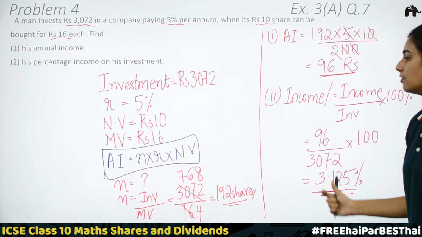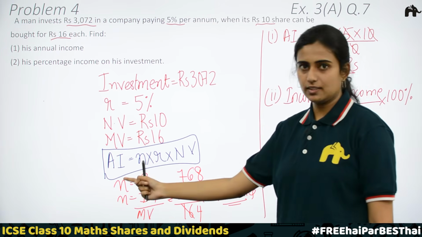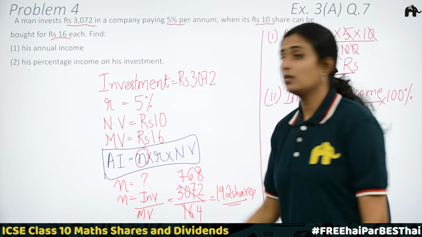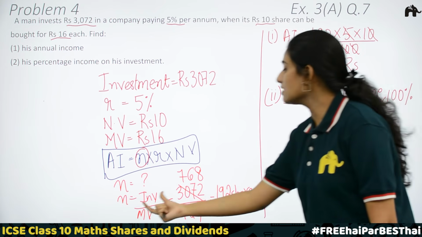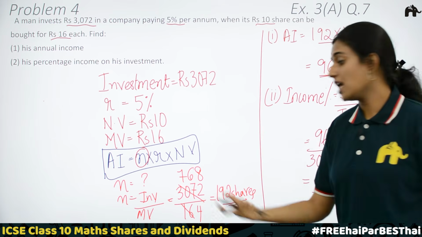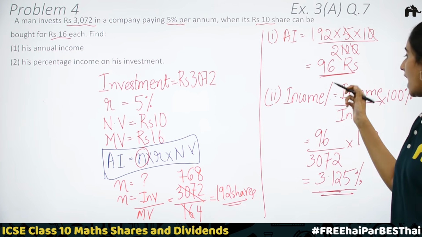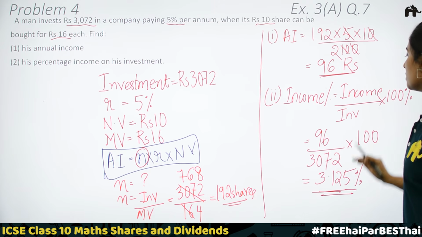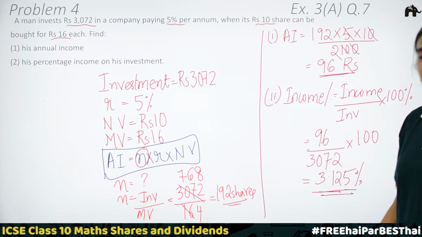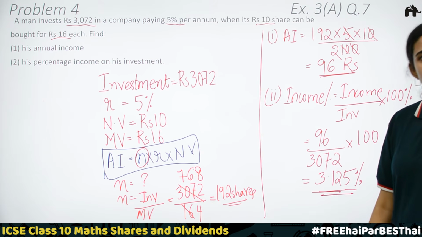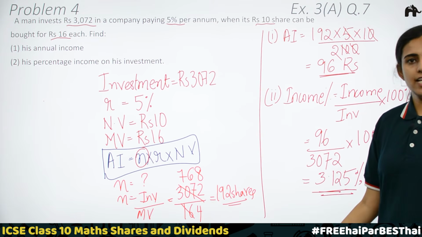Clear? We use the formula to find annual income. We calculated N because we had investment and market value given. Substituting values, we found the annual income. Annual income also is known and investment is given, using which we calculated the income percentage. Let's move on to the next question.